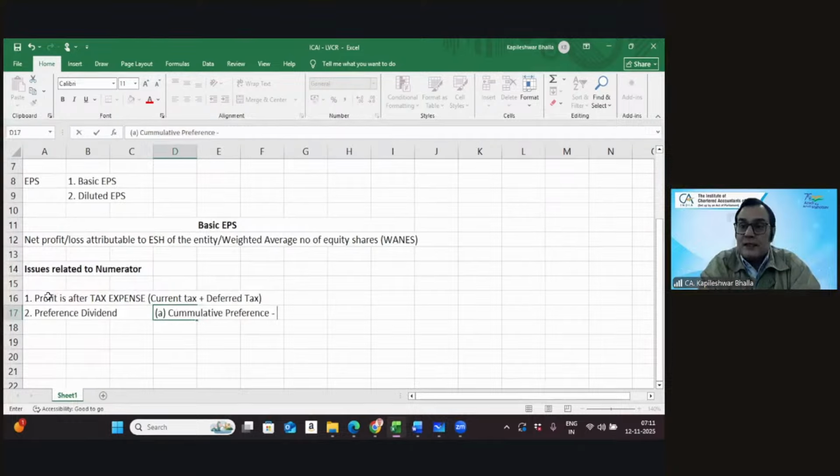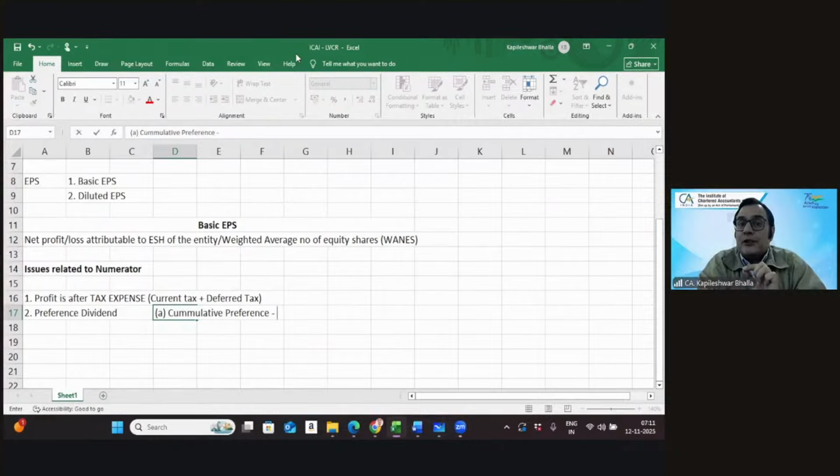Let's start asking questions now at this stage. When you're considering the preference dividend and you've got cumulative preference shares, would you deduct the dividend irrespective of whether it is declared by the company or not? Your thoughts? We're looking at the cumulative preference share.